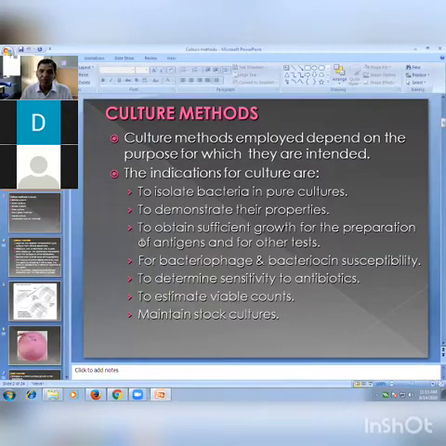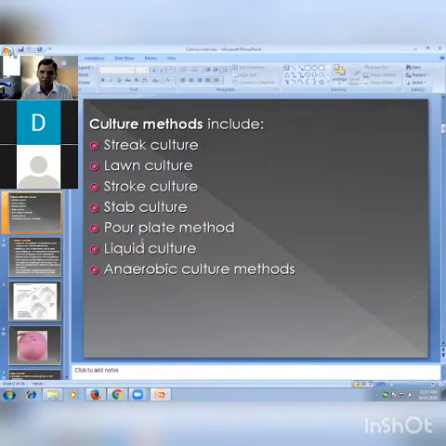To estimate viable count. Viable count means those bacteria which are in live condition, and total count means counting both live as well as dead bacteria or dead cells. So for viable count particularly, we depend on these culture methods. To maintain stock cultures in the laboratory, month to month, year to year, these methods are also useful. We'll discuss one by one.